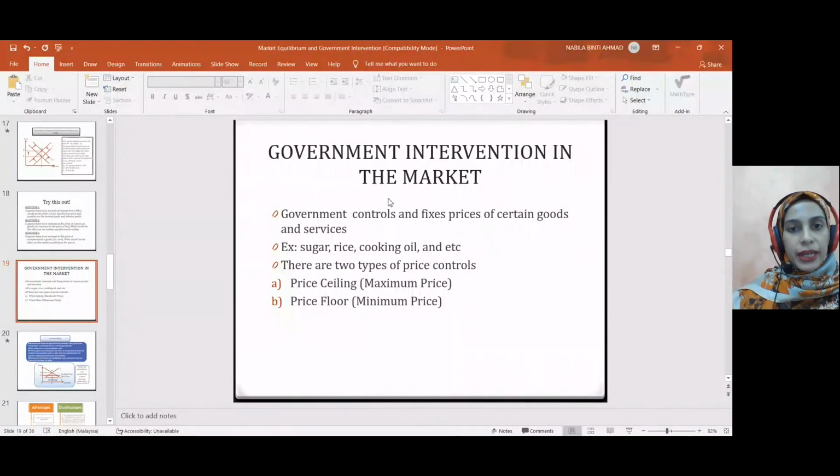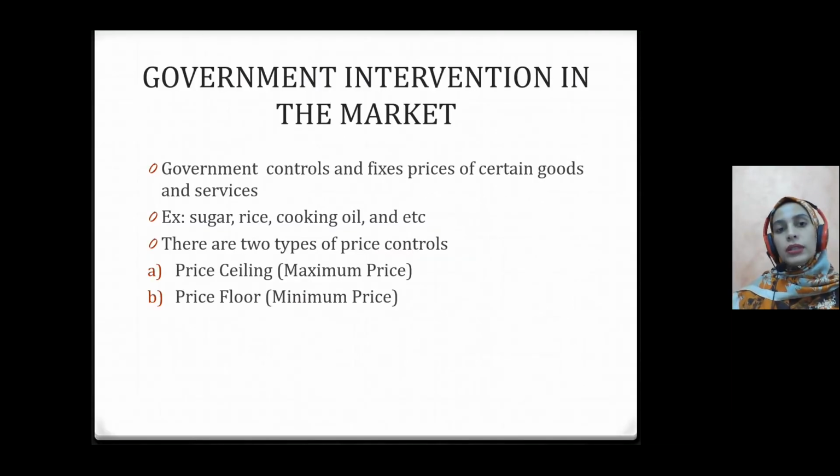Next lesson, which is government intervention in the market. So government actually acts as an entity that will control prices, or they will intervene in terms of non-price control. So we look at the price control first. Government controls and fixes prices of certain goods and services whenever it sees it's necessary. For instance, they will control the price of sugar, rice, cooking oil, and so on.